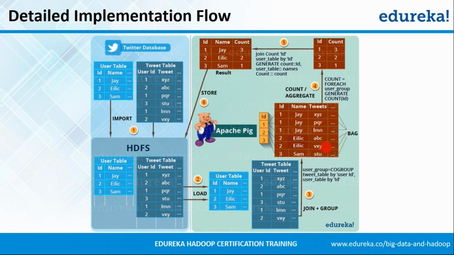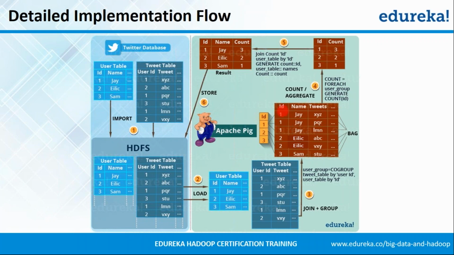If you divide co-group, the first operation that gets executed is the join operation on the two tables, and on the result, a group operation is executed over the ID. Okay. So once the tables are joined, this is the result that you receive: 1JXYZ, 1JPQR, and so on. So that is, you get all the columns in one table itself. Once we have this, we can now group the table on the basis of the IDs.